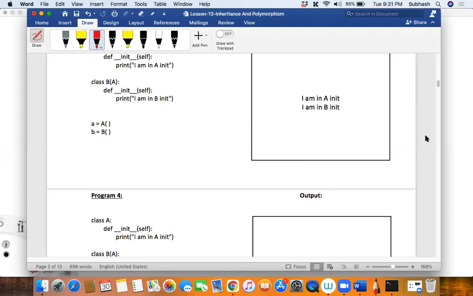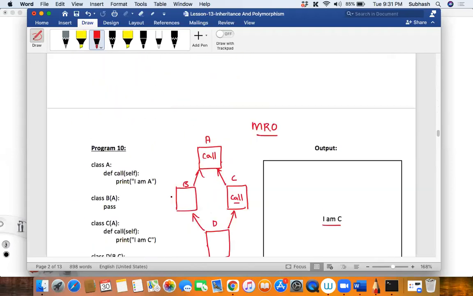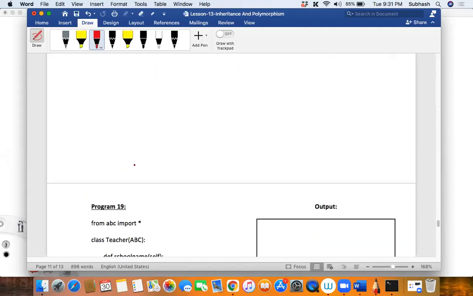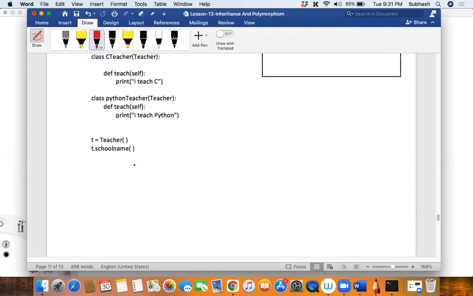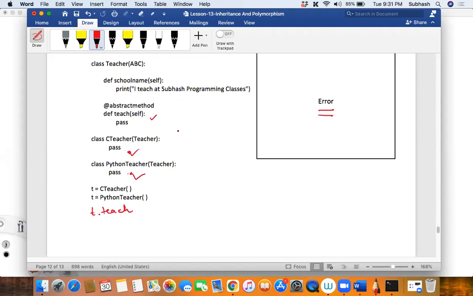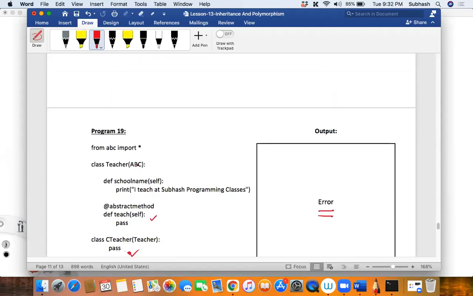So, sir, why do we use that import line? Where, Disha? Which line? This line? Polymorphism last code. That line only. Okay, so this ABC class is there, no?